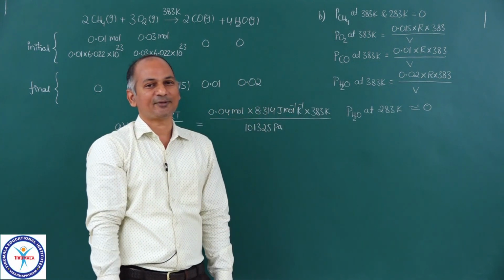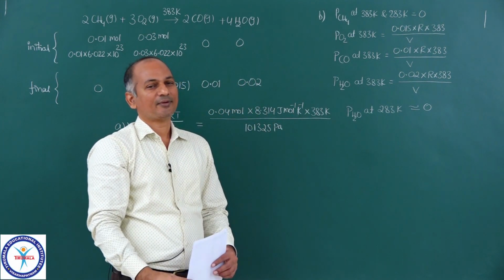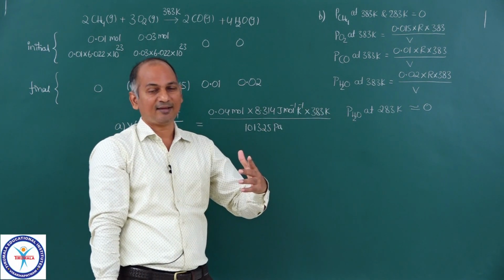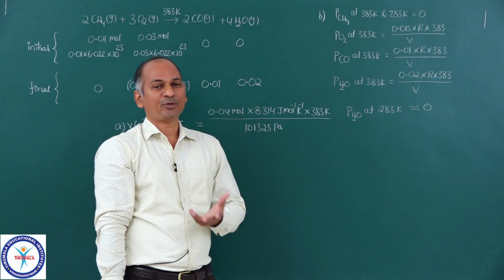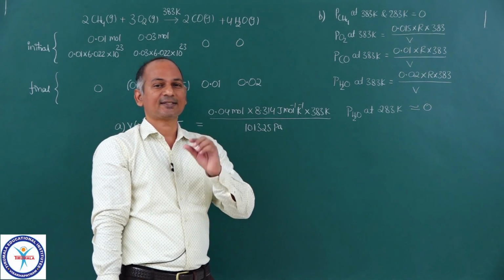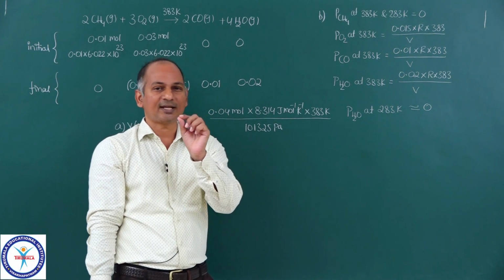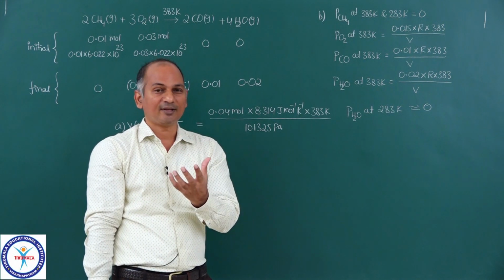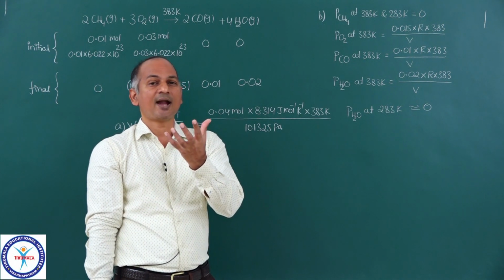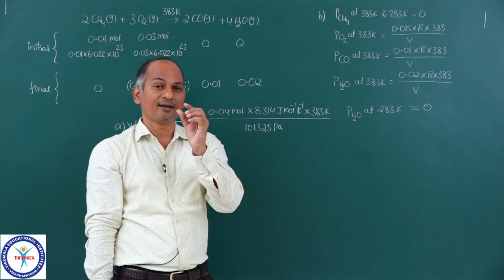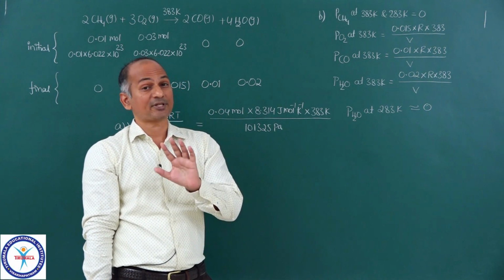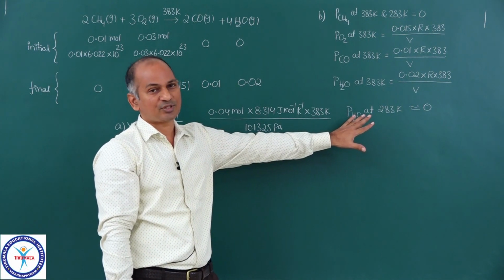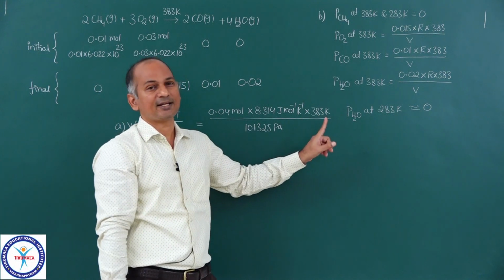Why it is not exactly 0? At this time, you may not understand that, but every liquid exerts some pressure. That is not the pressure due to the liquid, that is due to the vapor. Liquid to some extent evaporates and that vapor exerts pressure, and that is what is called the vapor pressure of that liquid. That we will see later, don't worry. So, at this time you can take it almost equal to 0, but that is not exactly equal to 0.